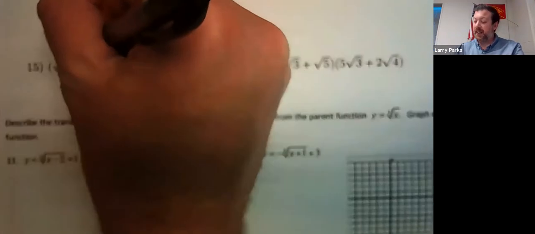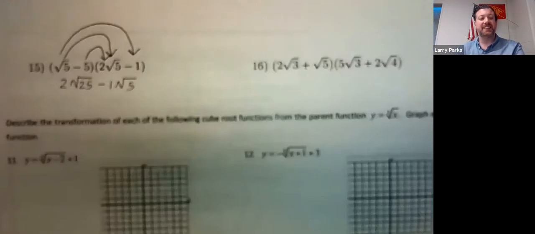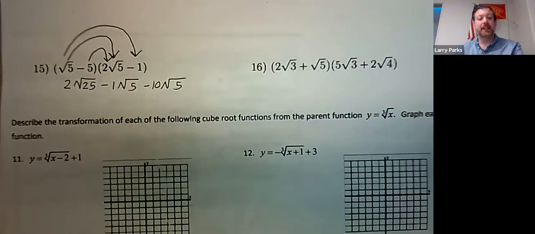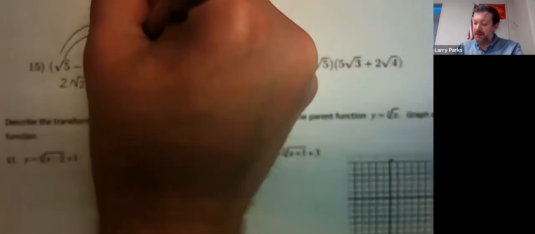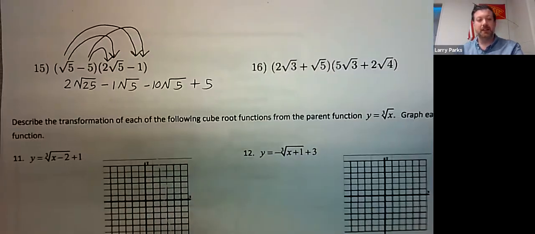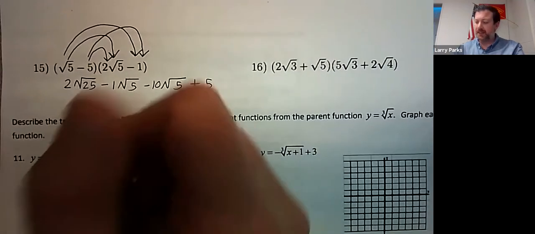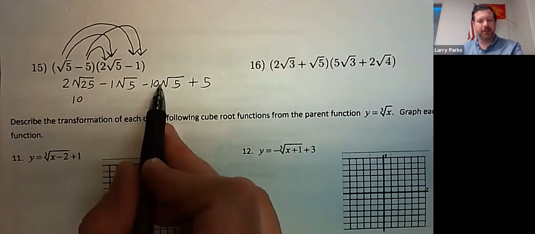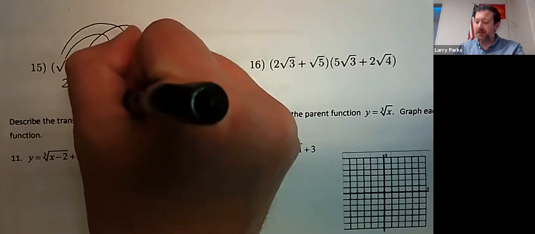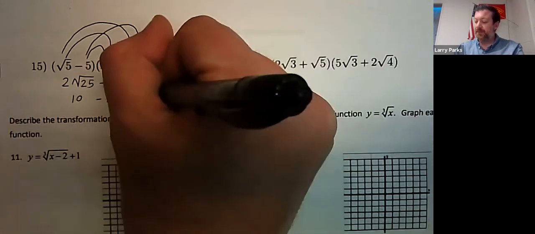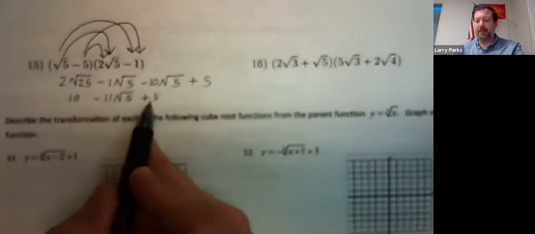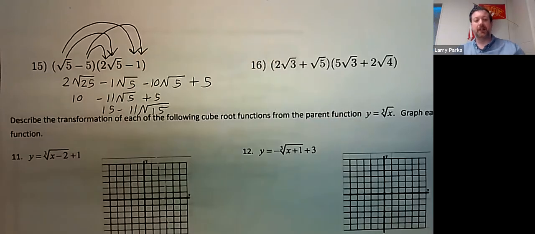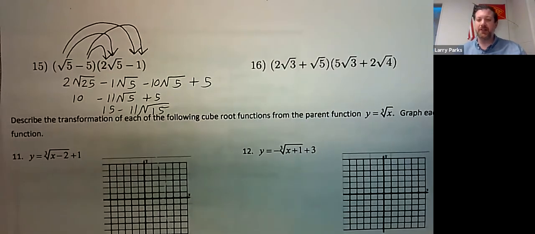And then I'll take negative 5 times 2 square root of 5. That's negative 10 square root of 5. And then negative 5 times negative 1. That's plus 5. Here, that's 2 times 5. That's 10. Negative 1 square root of 5s and negative 10 square root of 5s. That's negative 11 square root of 5s. Plus 5. 10 plus 5 is 15. We get 15 minus 11 square root of 5. I'll let you do 16 yourself.